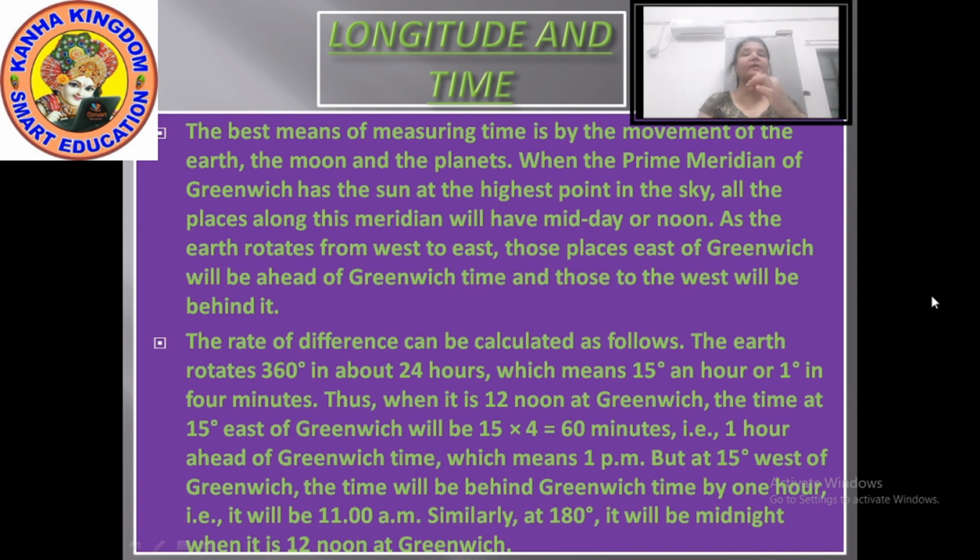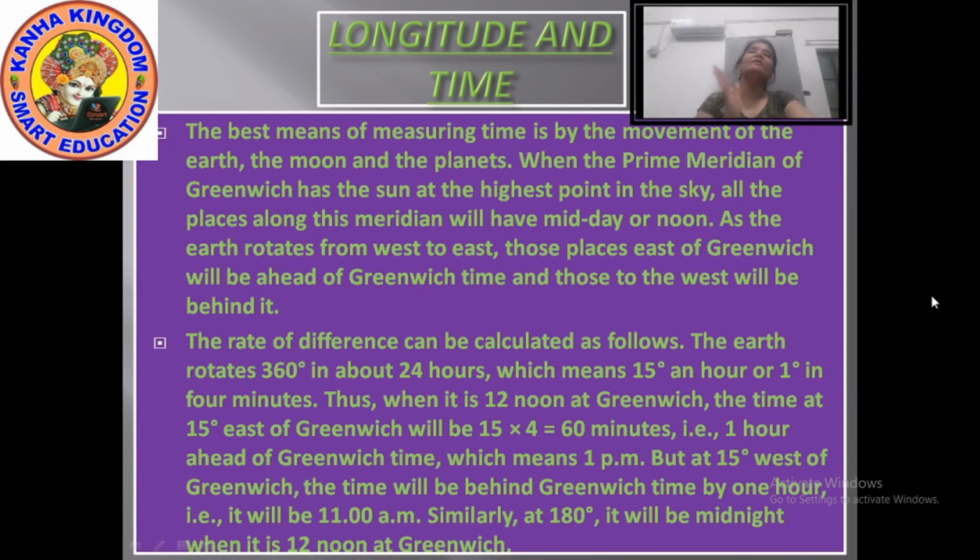Means 1 hour ahead. Now the same we can count in the west of Greenwich. At 15 degrees west of Greenwich, the timing will be behind. Behind means if it is 12 noon in Greenwich, then in the west of Greenwich it will be 11 a.m. Similarly, at 180 degrees it will be midnight when it is 12 noon at Greenwich.